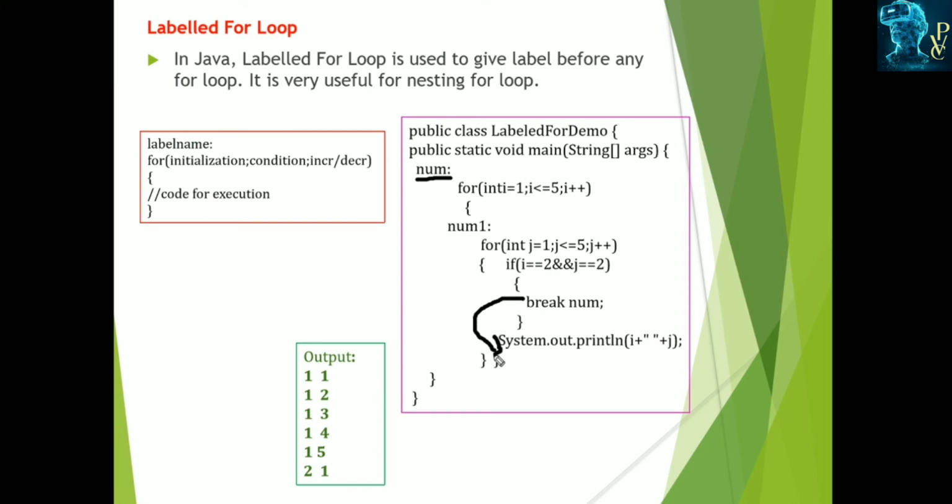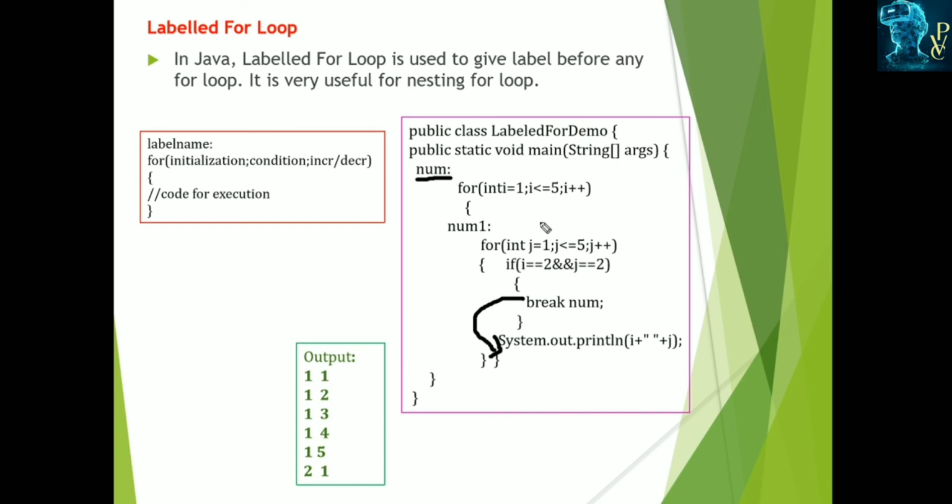So when i is equal to 2 and j is equal to 2, the statements within the loops are stopped. What the break statement does is break the loops. Break is a jumping statement which is used to break the number of iterations of the for loop. So it displays i is equal to 1 and j is also 1. After i is equal to 1, j is repeated up to 5. Next i becomes 2 and j is 1.